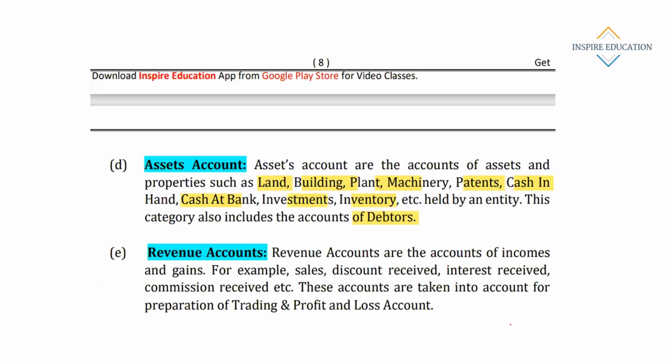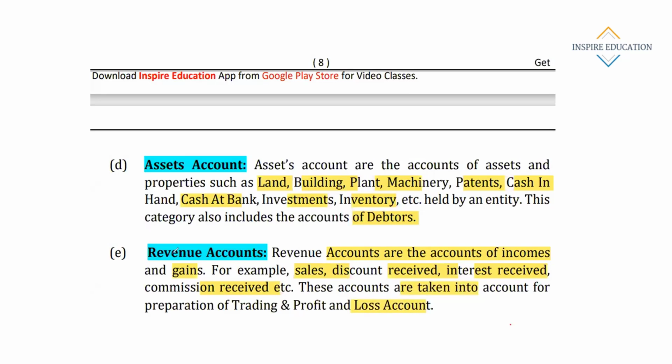Revenue. Revenue accounts are the accounts of incomes and gains, like sales, discount received, interest received, commission received. Anything we have received, or any incomes or gains, these things are called revenue accounts. These are also taken into the profit and loss account. So for now, you remember this portion.